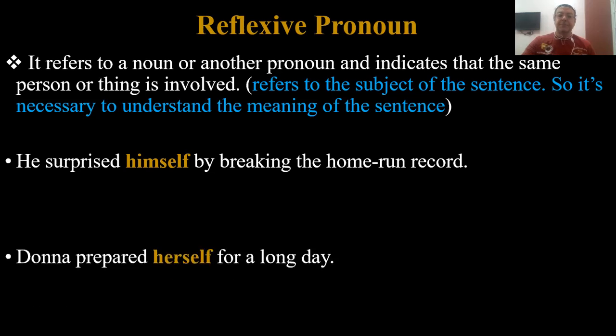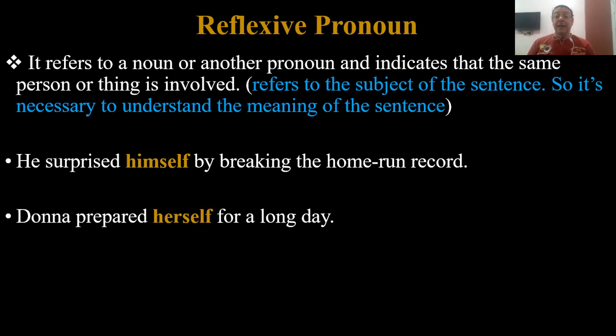Another example: Donna prepared, can I say himself? No, because Donna is the subject and Donna is a proper name indicating a woman. So we say herself, not himself. So herself in the second example is a reflexive pronoun because it refers back to the subject of the sentence, and that subject is a proper name for a female. Both refer back to the subject, and both are important to understand the meanings of the sentences.